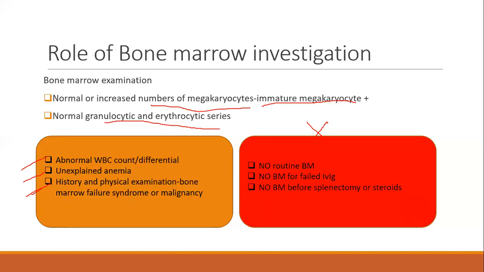No need to do a routine bone marrow examination in a typical case of ITP. No need to do a bone marrow if the child is not responding to a single dose of IVIG. No bone marrow before you do a splenectomy or before starting steroids. Okay, these are not recommended.